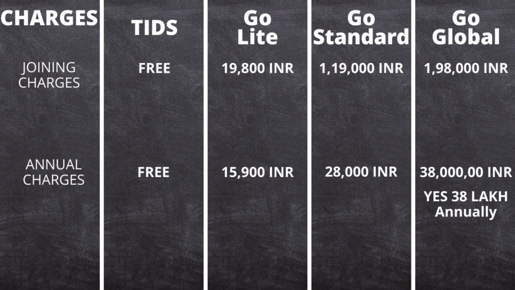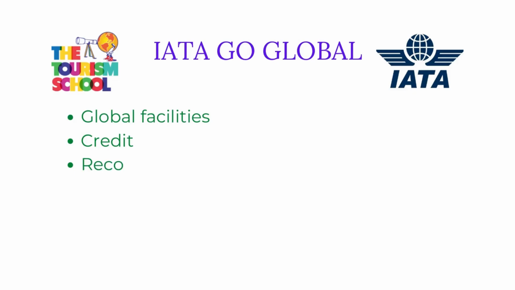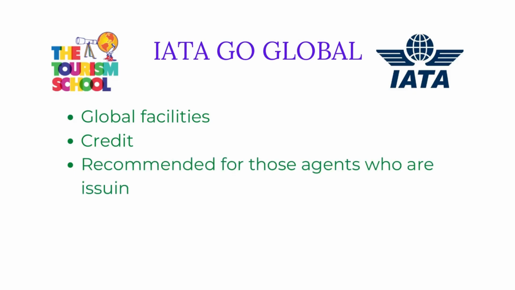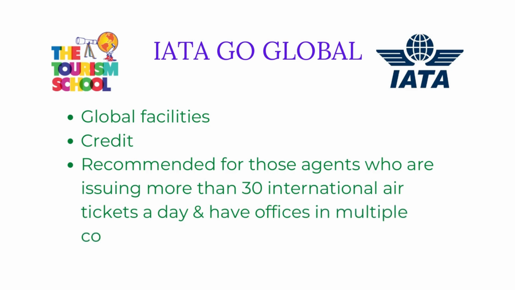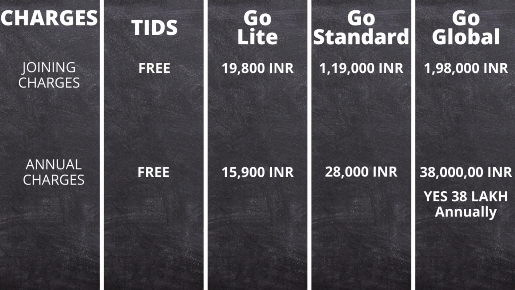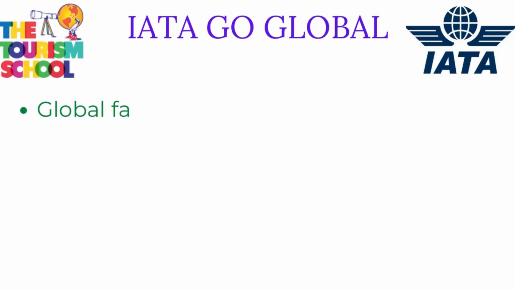Then we go to ITA Go Global. First of all, you need to give a security amount of approximately 38 lakh Indian rupees. The only additional benefit which you get is global facilities.